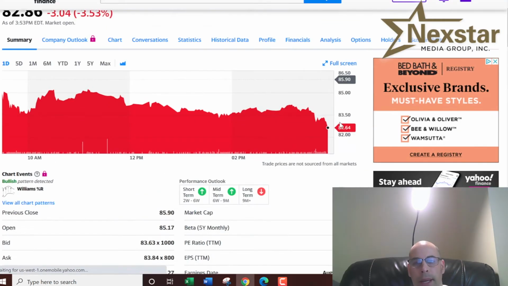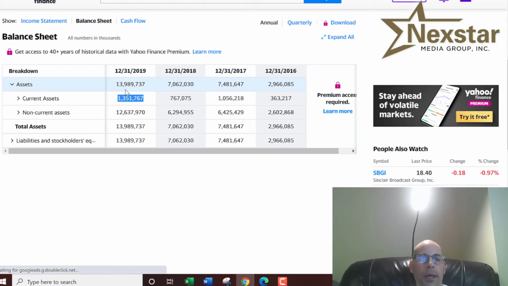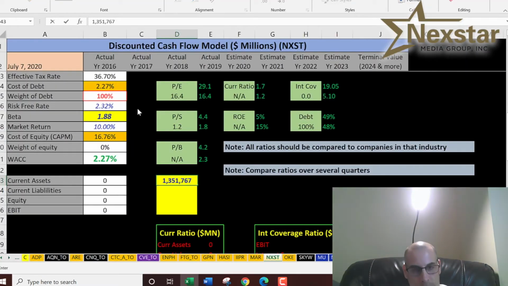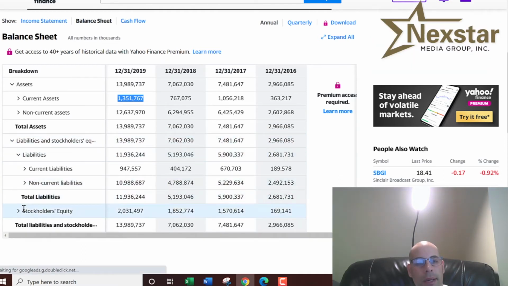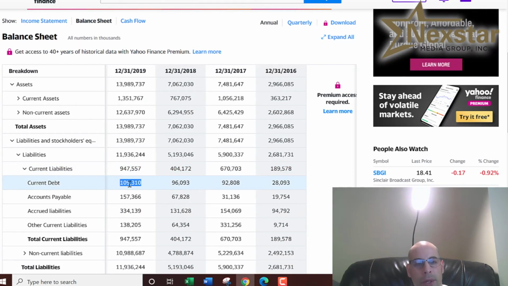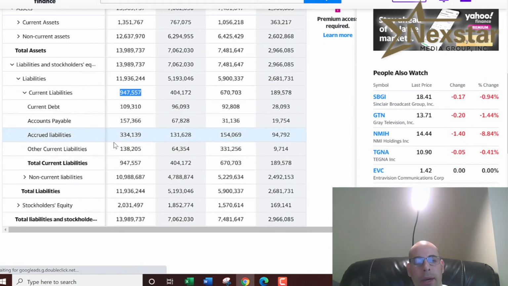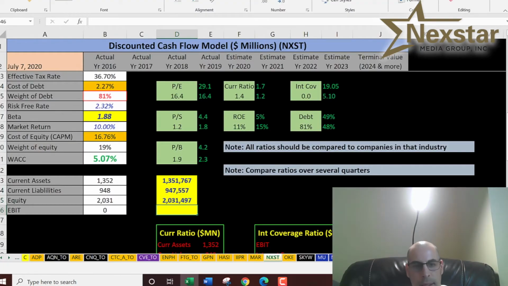Let's go back to the balance sheet because we need some more information for the ratios we're going to look at later. Let's get their current assets, which is on the balance sheet. That's $1.4 billion. And now let's get their current liabilities. Current liabilities are debts and payables which are due within 12 months, and that's $948 million. And let's get their equity. That's total assets minus total liabilities, and that's $2 billion.